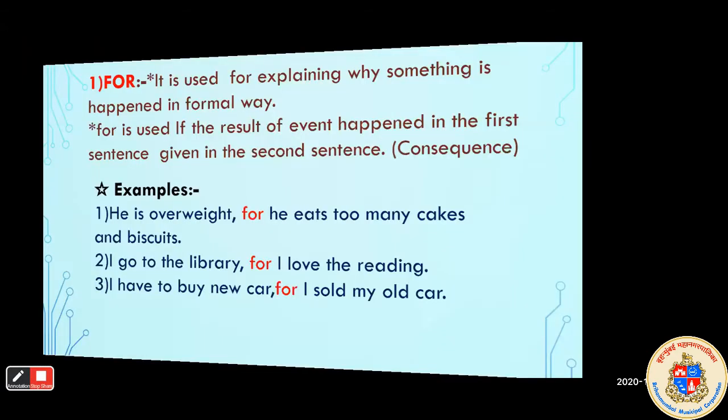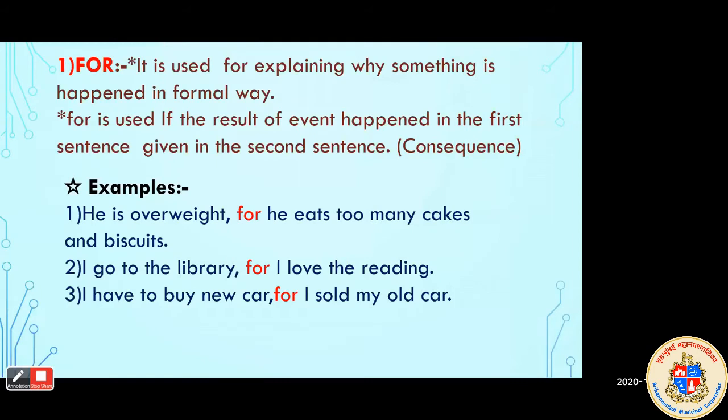First is for. So when do we use this conjunction? It is used for explaining why something happened in a formal way. If something happened, we have to give the reason in a simple way, in a formal way, we use this conjunction.